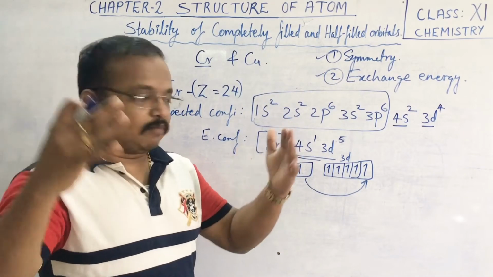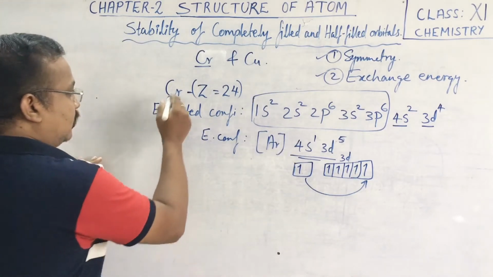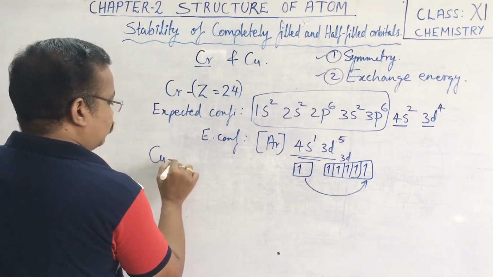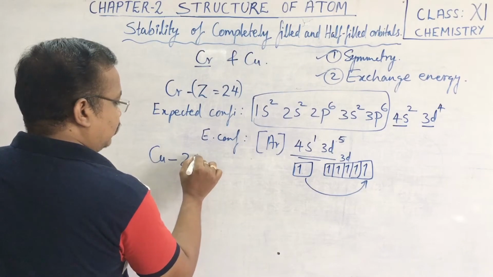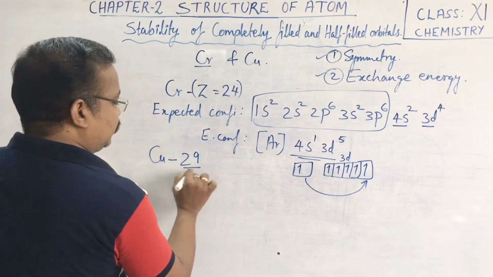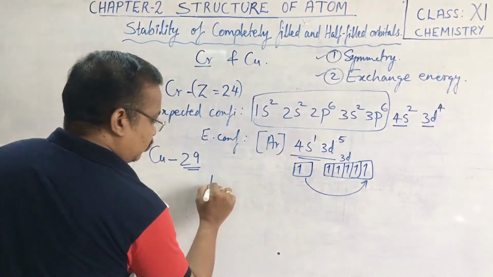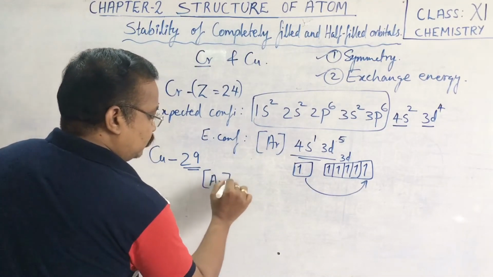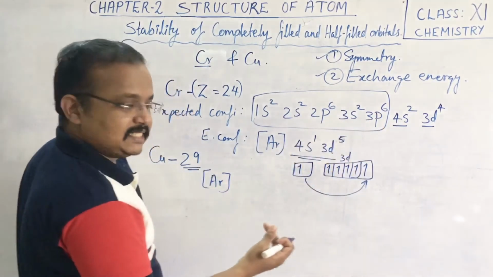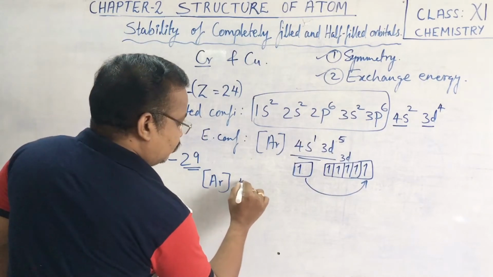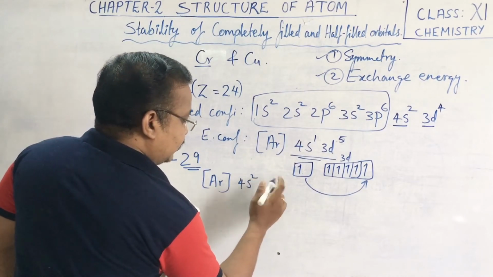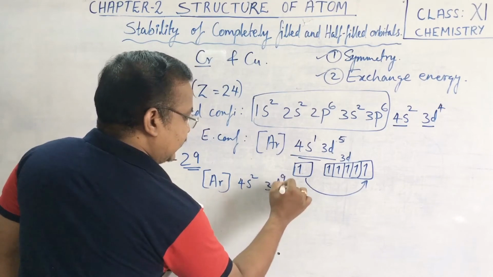Let us take one more example, that is copper. In the case of copper, having atomic number 29, we normally expect, I am writing after argon only, argon is up to 3p6, then we have 4s2 and 3d9.